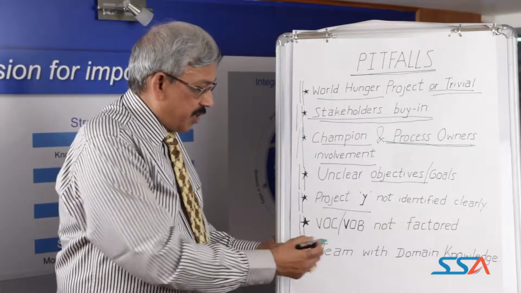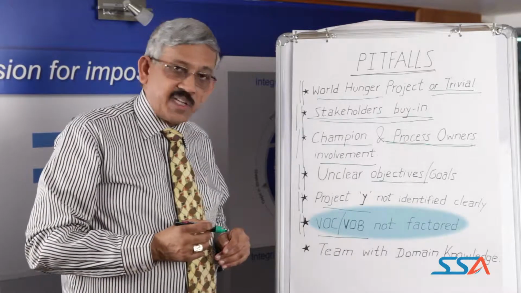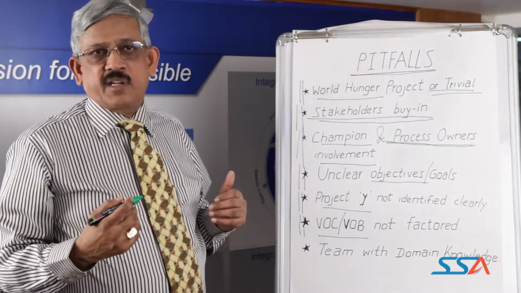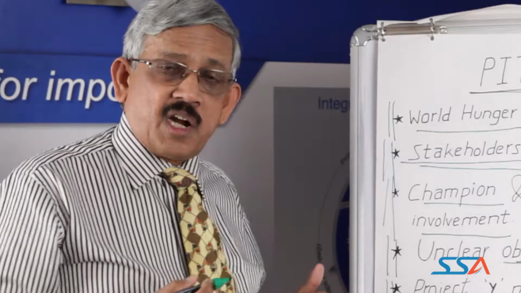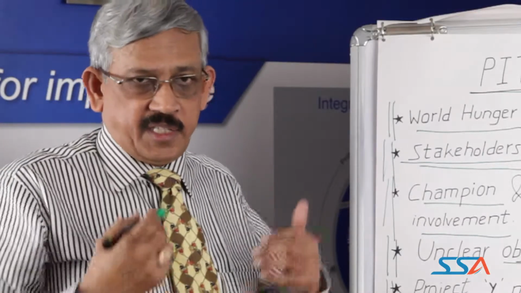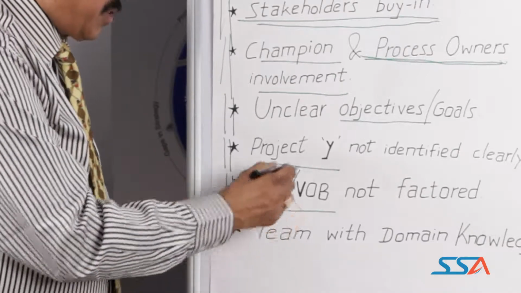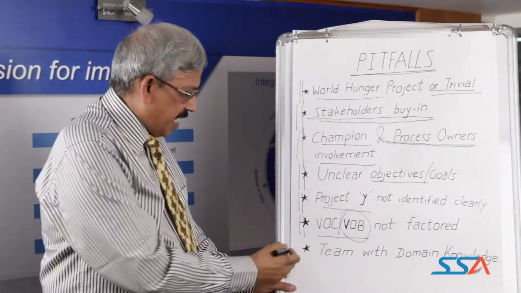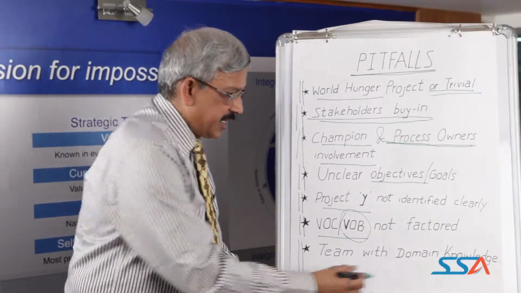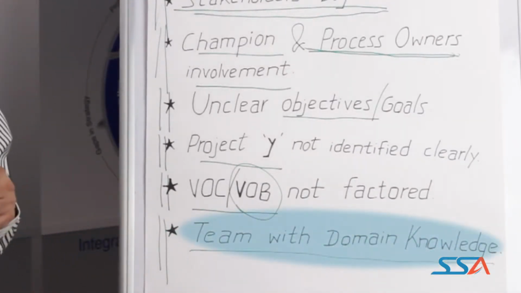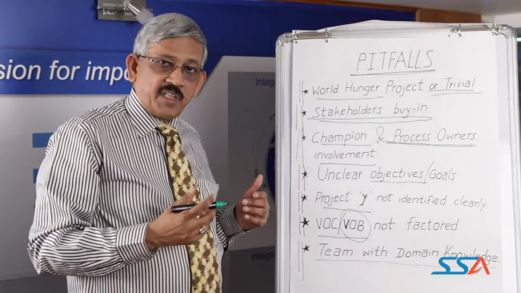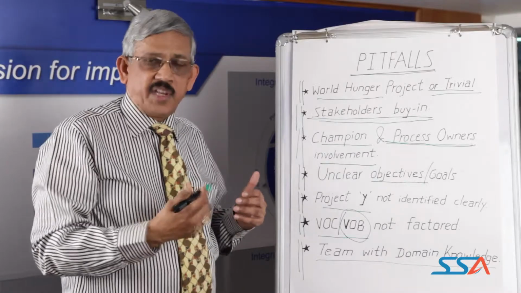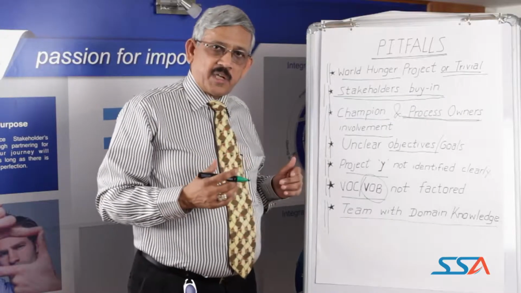The next pitfall is that the voice of the customer and voice of the business are not factored into the process. What do you mean by voice of the customer? It could be an external customer as well as an internal customer. So if the customer is not going to benefit from the project, it is not going to lead to any success. The voice of the business means the business owners have to find some benefit in doing the project. The last pitfall of project selection is that teams are chosen who don't have sufficient domain knowledge. If the teams do not have the required domain knowledge and the cross-functional inputs, the chances of success for the project are very remote. That's all we have in the session on project selection.